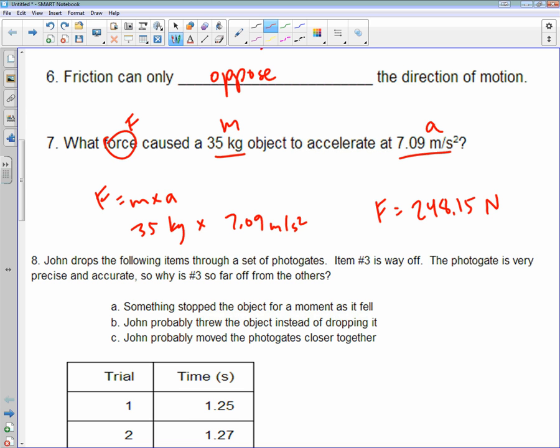So 248.15 newtons is our force when we multiply 35 times 7.09. And if you wanted to write it, you could just put 35 and then put x, 7.09 equals 248.15.